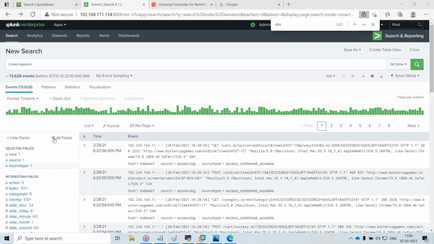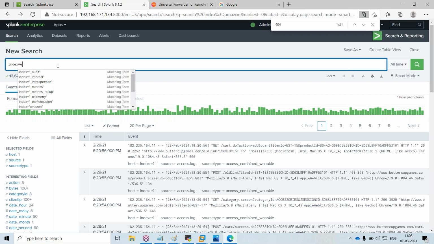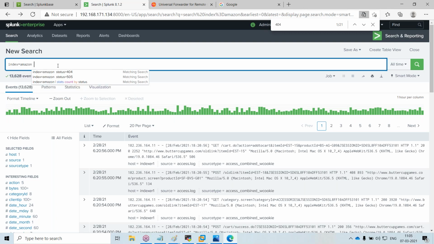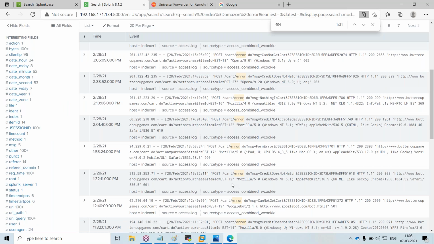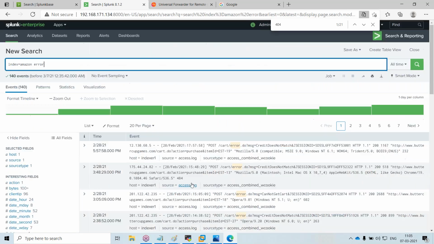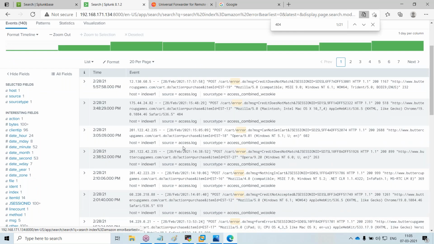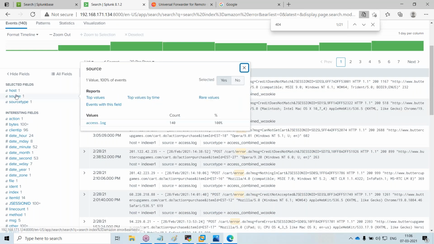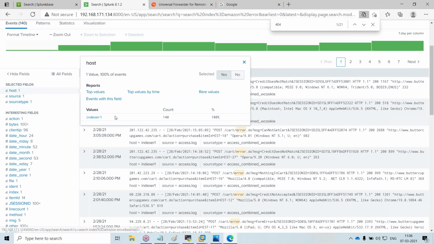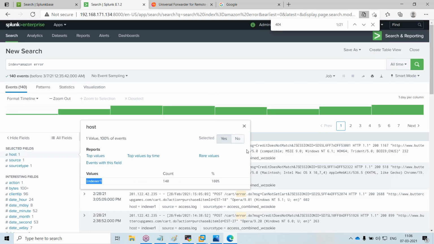Actually this took a lot of time for downloading normally. If you have invalid or something, if you want errors, directly you can see the errors. If you are having 1000 systems also, all the systems which are contributing to this error will be listed here. In the source section, host section, we can list those servers for troubleshooting.